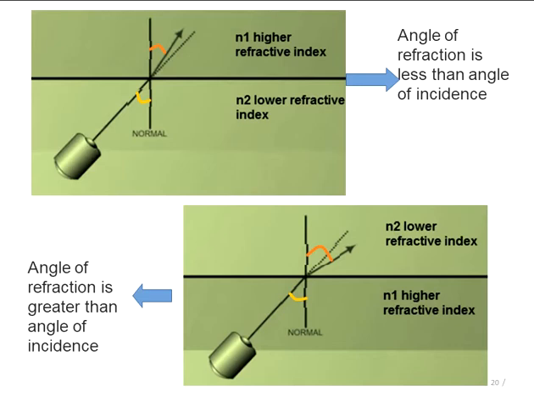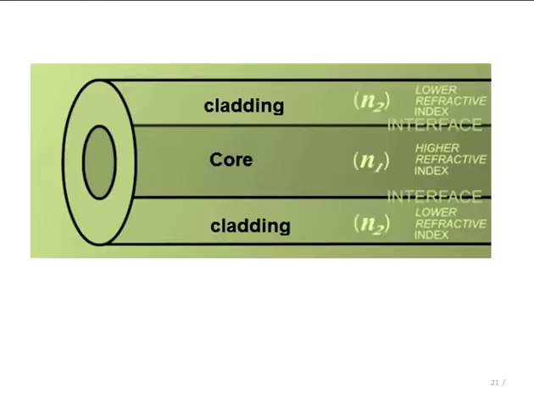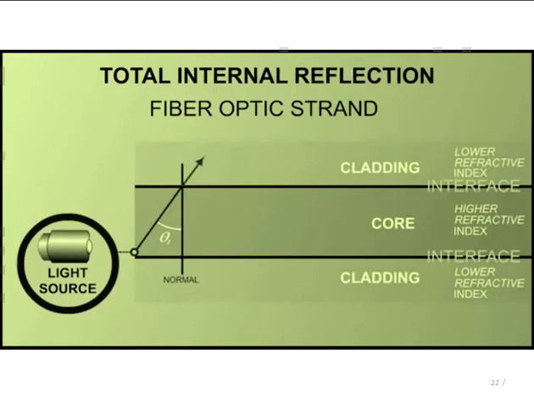With this knowledge, let's look at how light can be made to propagate through the fiber core. The fiber core is made with a higher refractive index than the refractive index of the cladding. Now, when light is incident on the fiber core and travels towards the boundary between core and cladding, the light ray will be refracted.